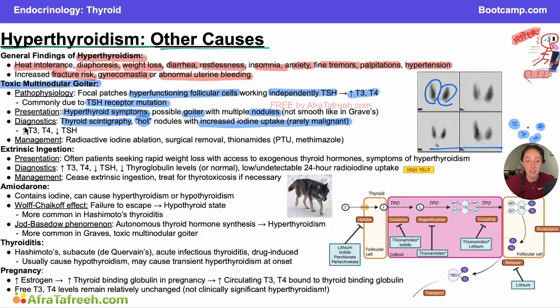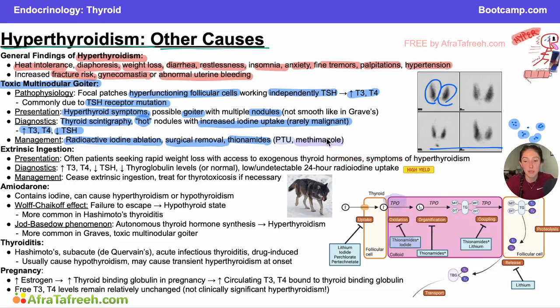Our lab tests in toxic multinodular goiter would be increased T3 and T4 and then decreased TSH. Remember, our TSH is getting negative feedback from the increased T3 and T4 levels, so it should be low. Similarly, TRH would also be low in this scenario. And then management, you can do radioactive iodine ablation, so we can feed your thyroid a bunch of radioactive iodine, effectively killing it, or surgical removal. Or we can use our thionamides. Remember, PTU, propylthiouracil, and methimazole are those two drugs that act to slow down thyroid peroxidase and our thyroid hormone synthesis pathway.